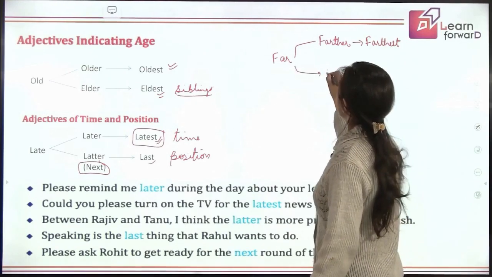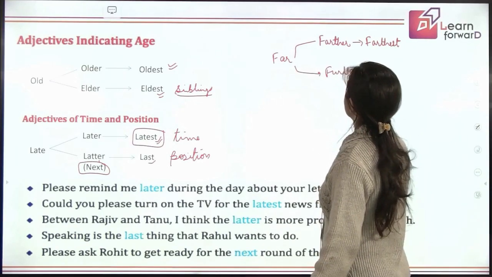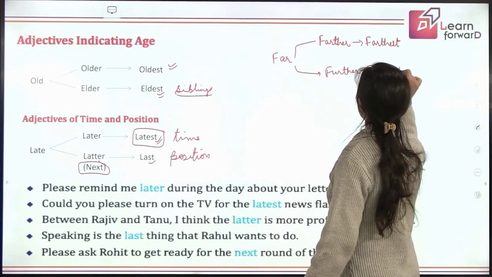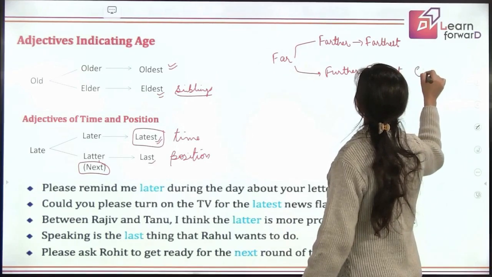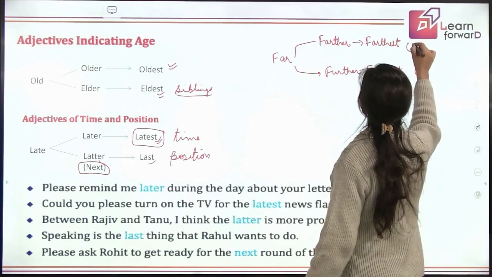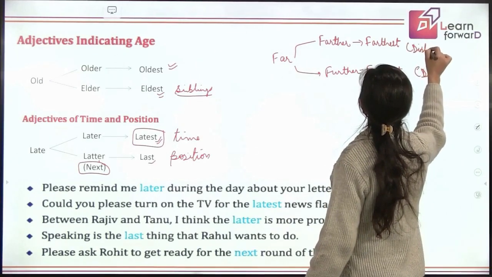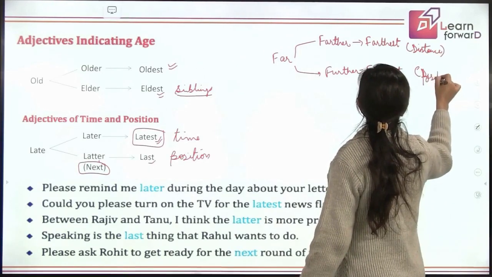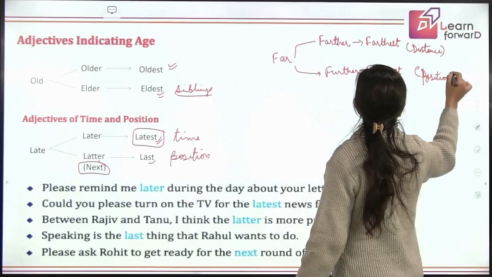And it changes to further, furthest when we talk about distance. Sorry, this is when we talk about distance, and this is when we talk about position, right?